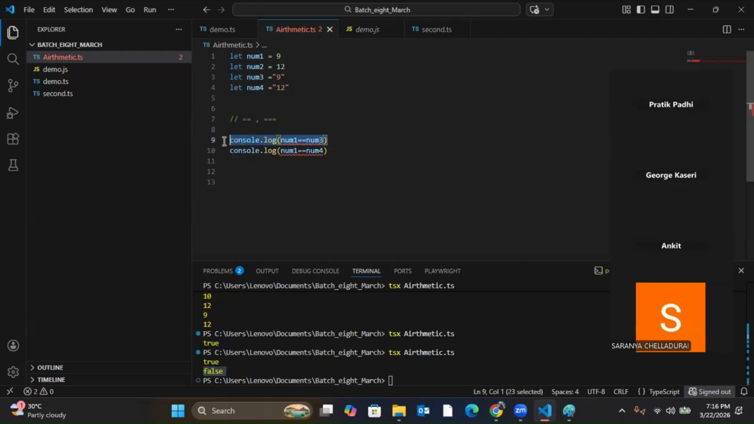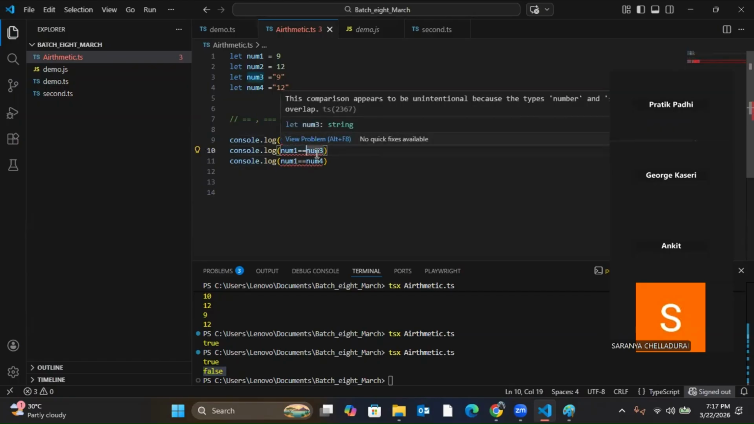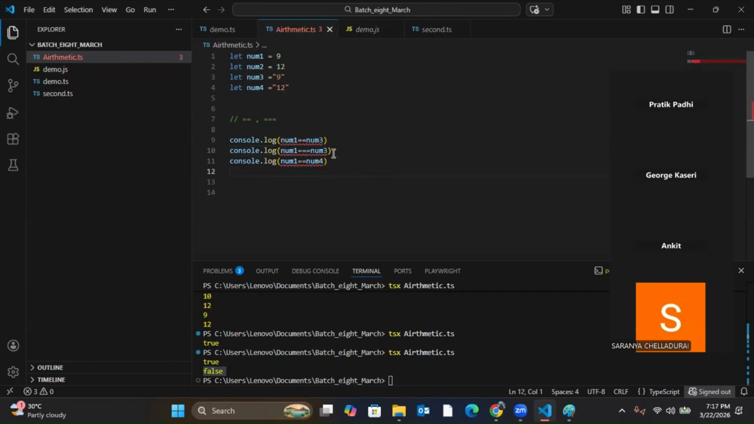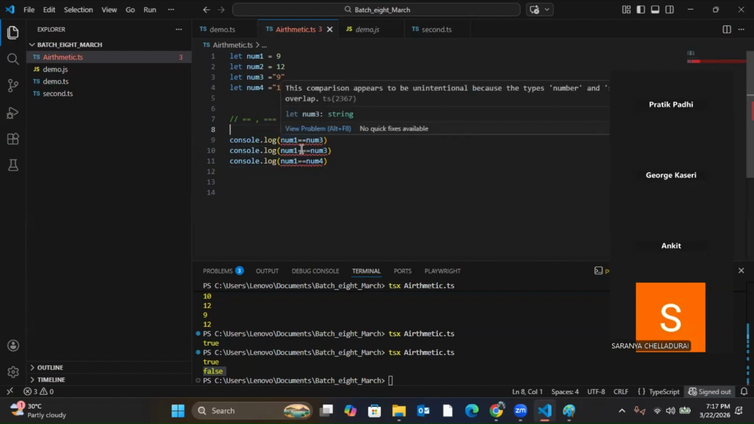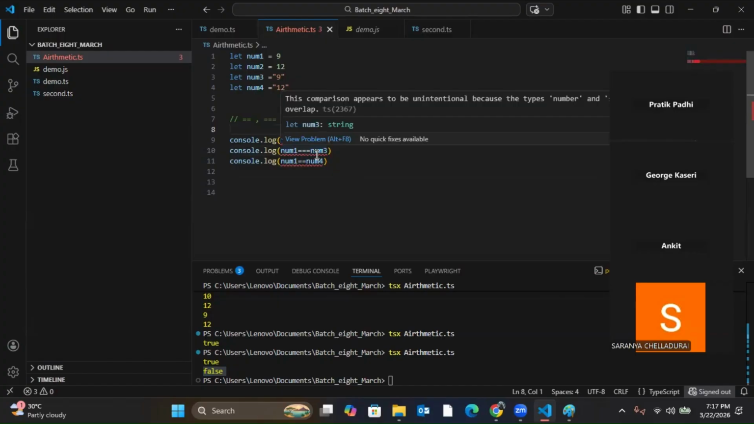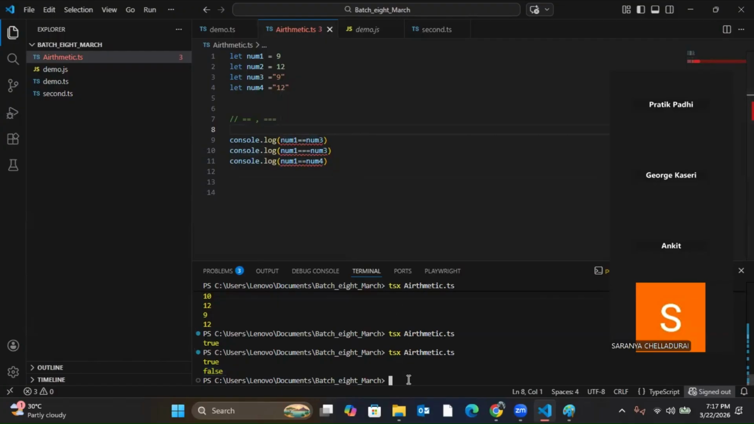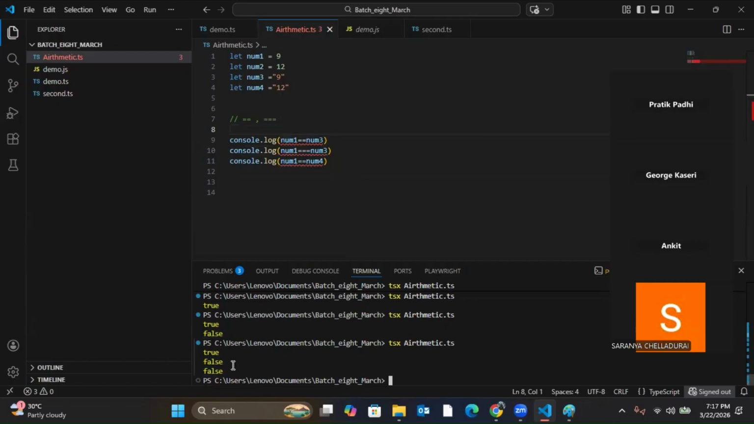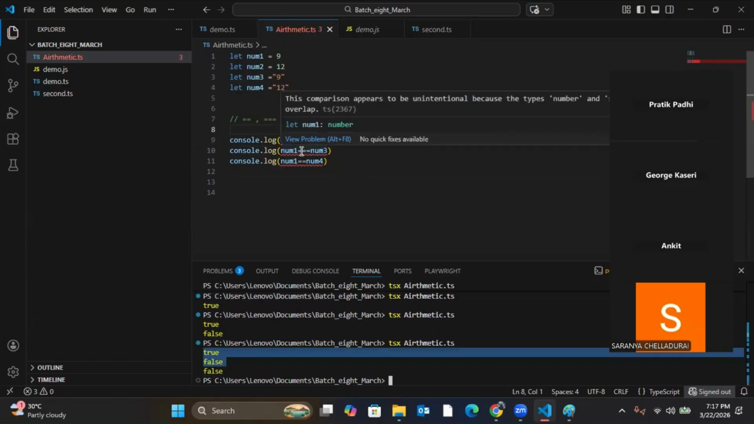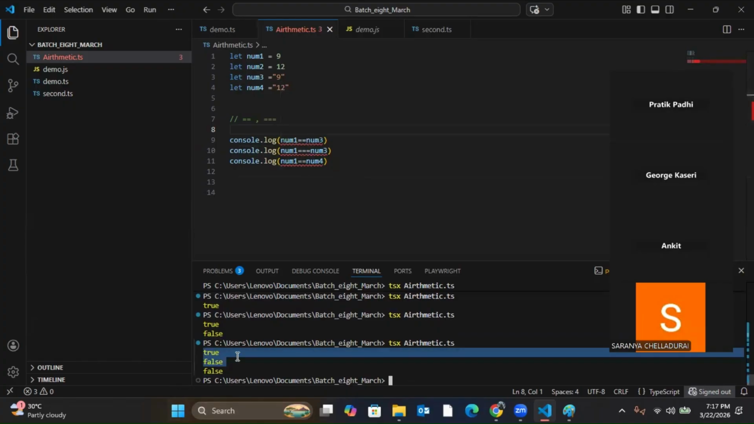But the same thing, if I do triple equals, it will give me false. Here it will compare only the value. Here it will compare both the value and the data type. But here the data type will not be the same. One is number, one is string. So it will become false. If I run it, you'll see it becomes false. For the first, it is true because the value is the same, but the data type is different. So for triple equals, it becomes false. Clear?